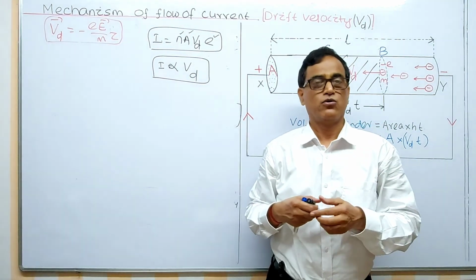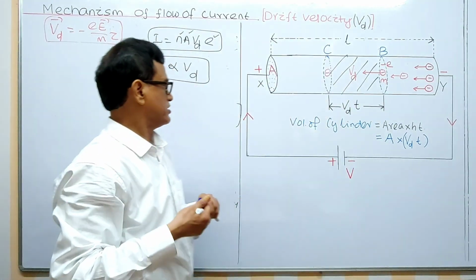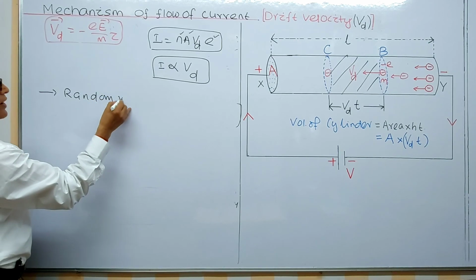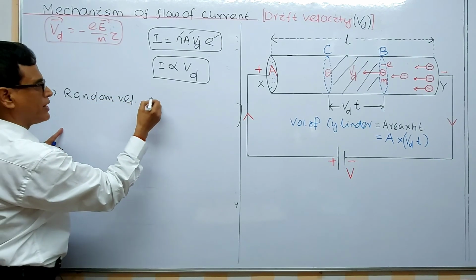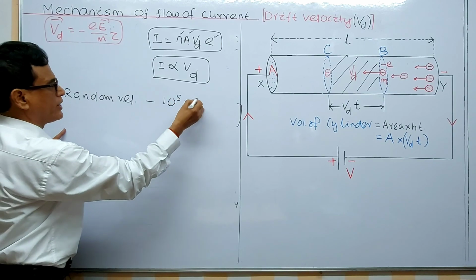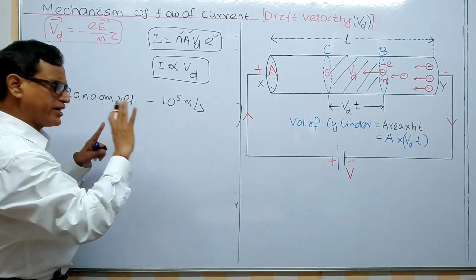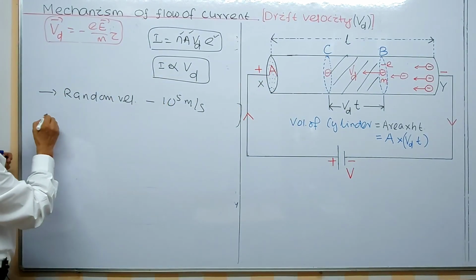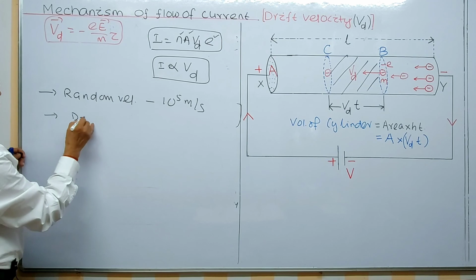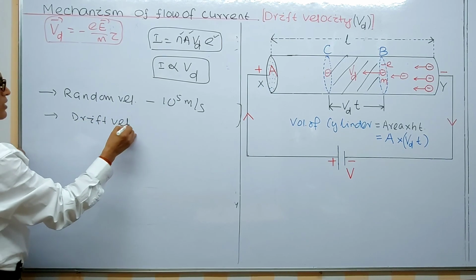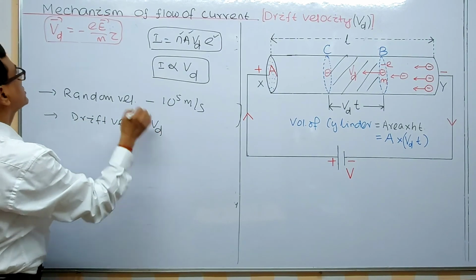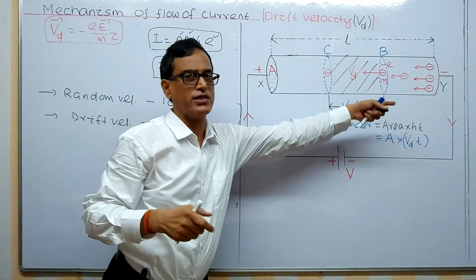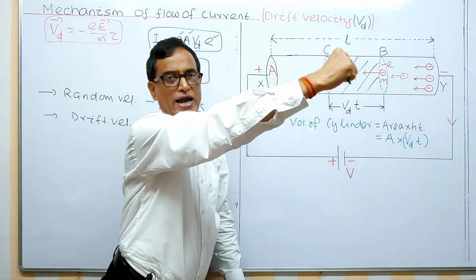second. Okay. Now, 3 things for today's class. Random velocity, otherwise called the thermal velocity, is 10 to the power 5 meter per second, a very high velocity, but there is no current. But whenever a potential difference is applied across a conductor, the electron starts moving with a drift velocity, which is opposite to the direction of the electric field. If the electric field is from plus to minus, the electron drifts from minus to plus.